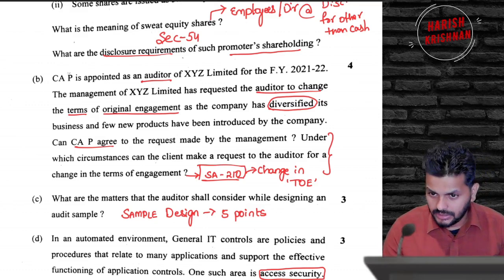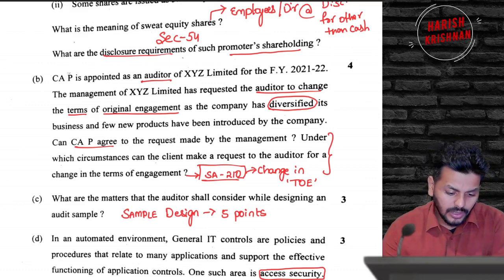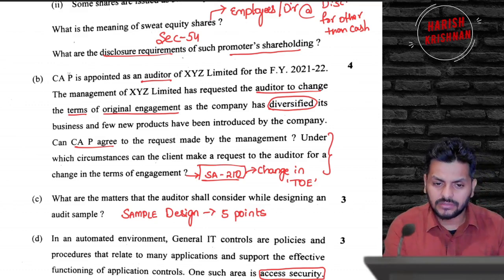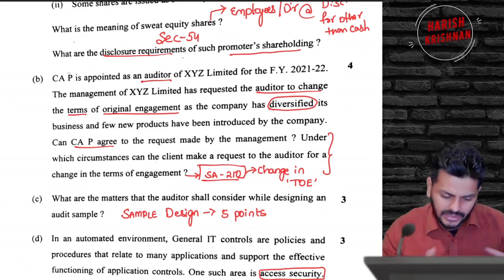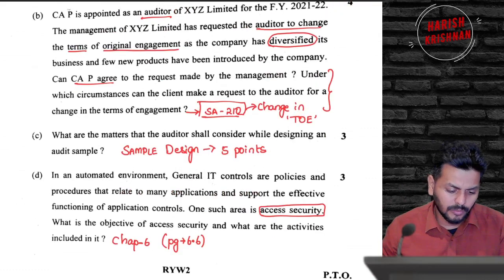Change in terms of engagement. So those of you who have your book in the first chapter, you can go and see standard number 210, where there are changes in the terms of engagement. A paragraph itself is titled like that. If you write those 4 points, you'll get your 4 marks.